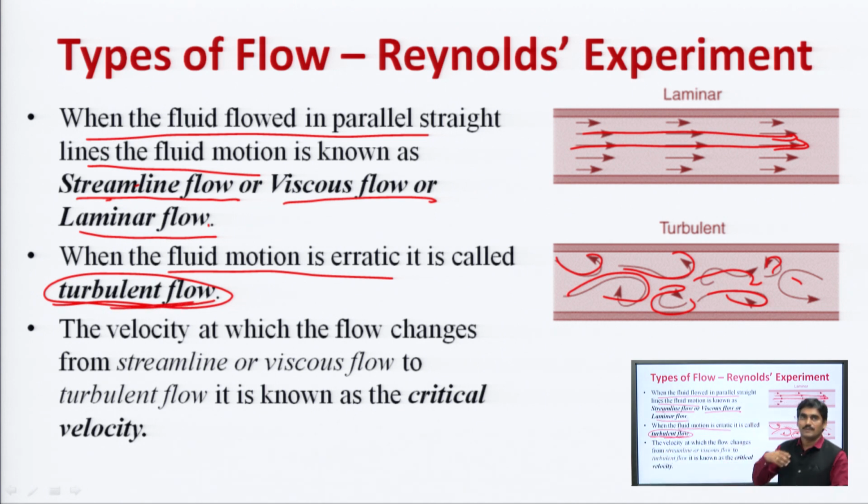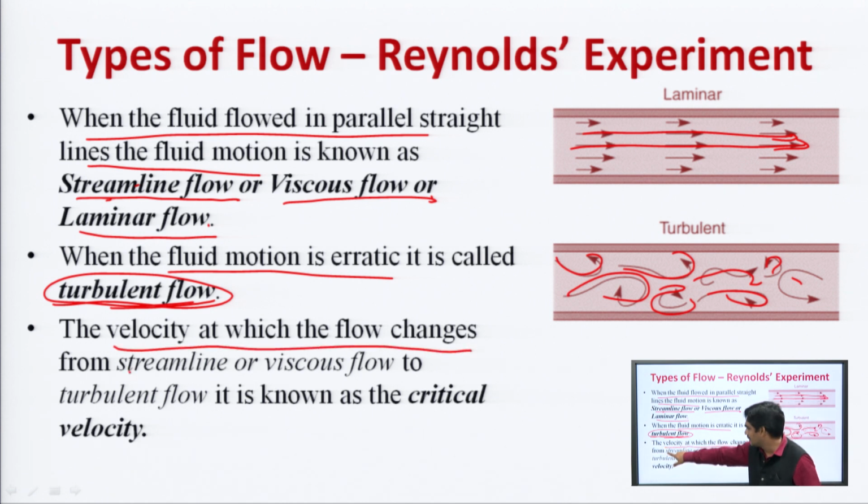Now, there is a midpoint, in between this viscous flow and turbulent flow, a velocity is there. The velocity at which the flow changes from streamline or viscous flow to turbulent flow.